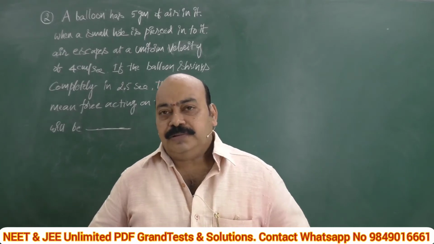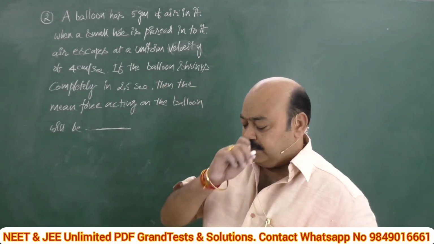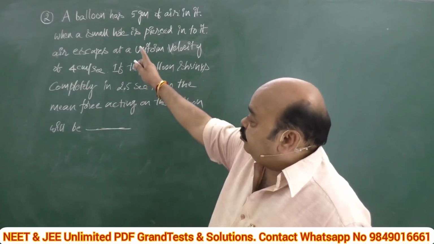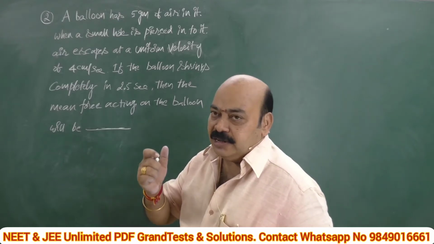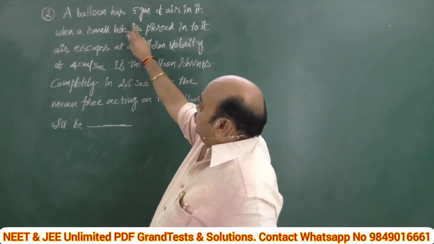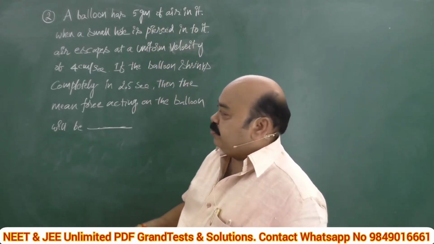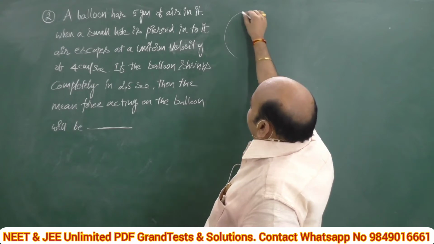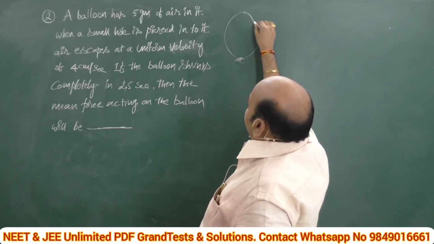One more example, based on the same Newton's laws of motion. See this problem, a little bit different here, and it needs your IQ. A balloon has 5 grams of air in it. A general balloon means this one, filled with gases. This is a balloon.